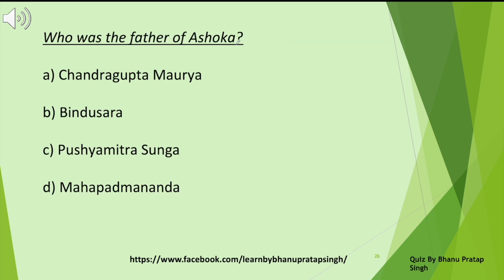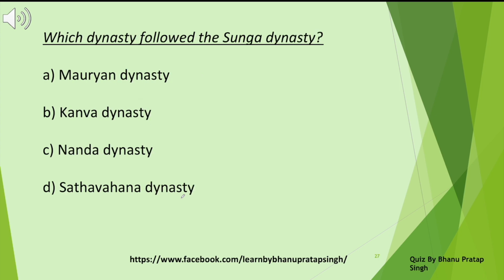Who was the father of Ashoka? Chandragupta Maurya, Bindusara, Pushpamitra, Mahapadmananda. It was Bindusara.